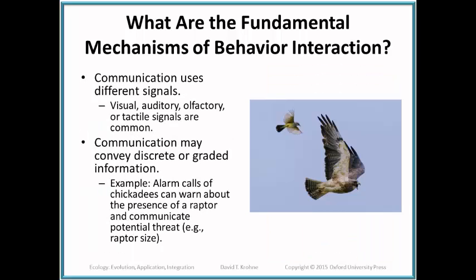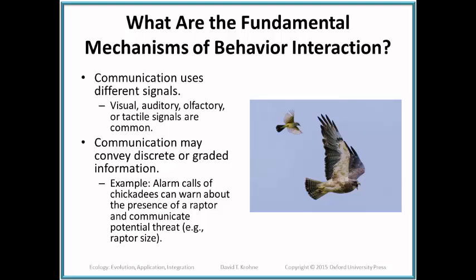Another important aspect of behavioral interaction is communication, which uses signals to convey information from one organism to another. These signals can be visual, auditory, olfactory, or tactile, or even a combination. Think about the birds. The color inside their beaks and their chirping elicited a behavior from the female.